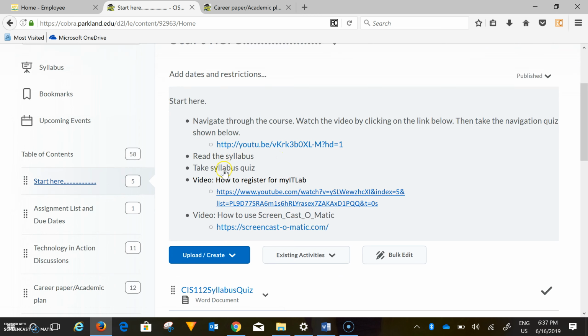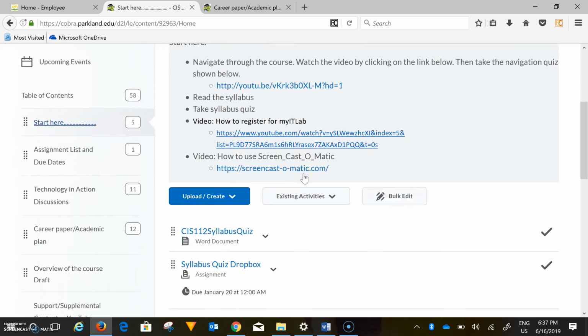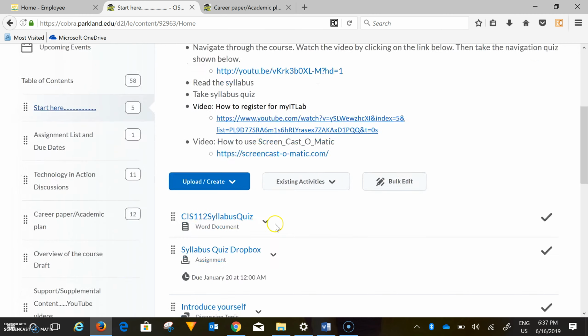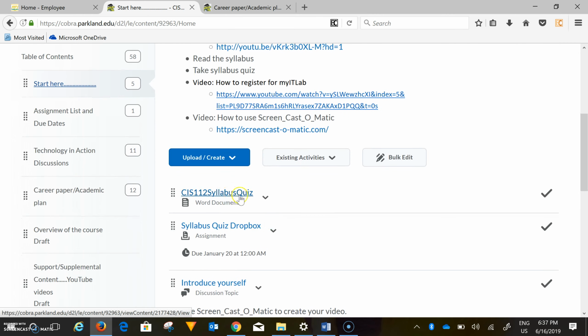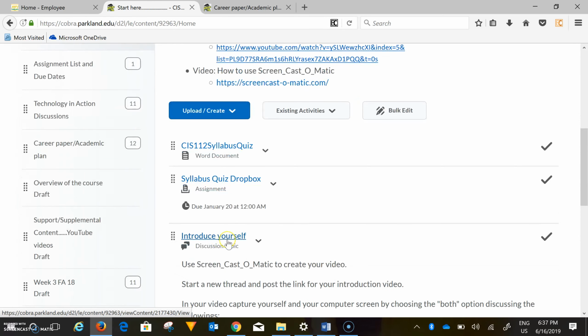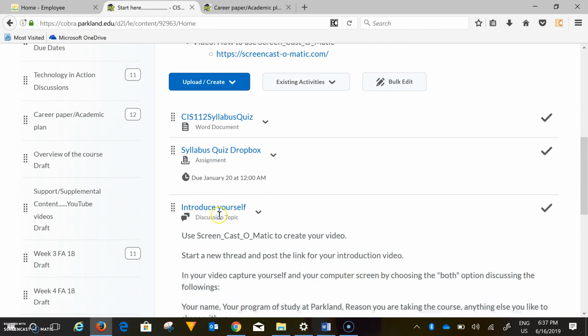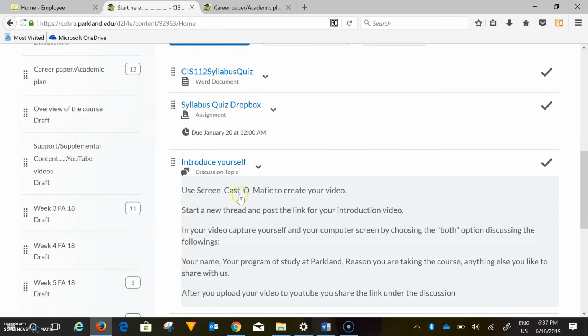You're going to read the syllabus and take the syllabus quiz. You see that the syllabus quiz is listed underneath right in here. It's a Word document. You can download that, answer the questions, and then upload your completed document here under the Dropbox. To introduce yourself, there's a discussion called Introduce Yourself. You want to use Screencast-O-Matic or any other free software that you know.